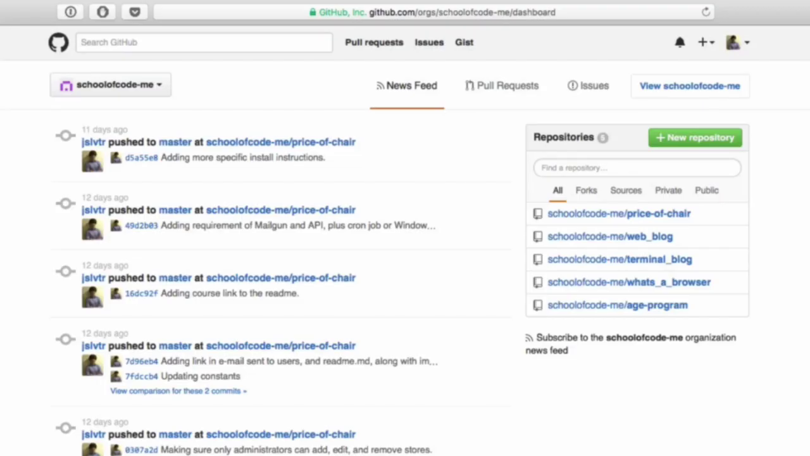Hi and welcome back. The first thing we have to do in order to be able to use Git is to register for a service that uses Git and that can host our code. So there are many services that can do what we want it to do, and one of them is GitHub.